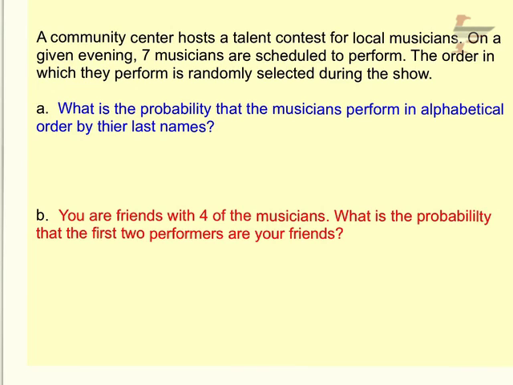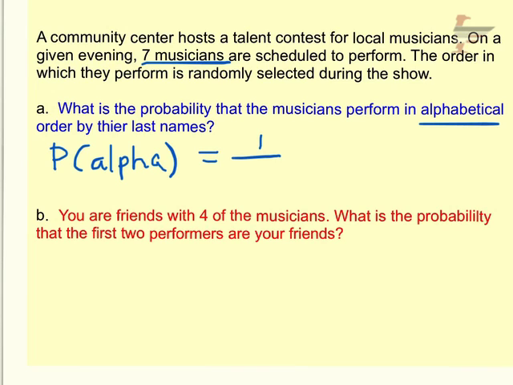Okay, so we have 7 musicians, and if we're going to perform in alphabetical order, obviously the order matters. So you want to think about all the ways that you can get, so what's the probability that you're going to get alphabetical order? I'm just going to put probability of alpha. Well, there's only one way that's going to happen, right? If I line up 7 musicians, they're either going to be in alphabetical order or they're not. So it's going to be one out of all the ways I can order or arrange these 7 musicians.